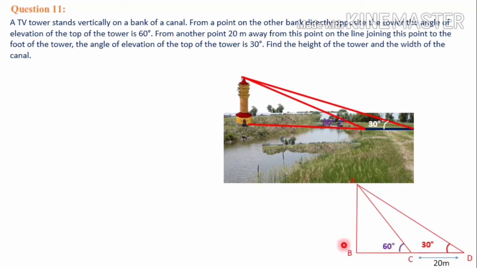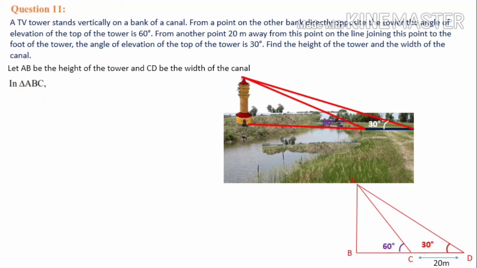AB is the tower and BC is the canal, and CD is the distance the person moved, and the angles of elevation are marked 60 degree and 30 degree. Let AB be the height of the tower and BC be the width of the canal.